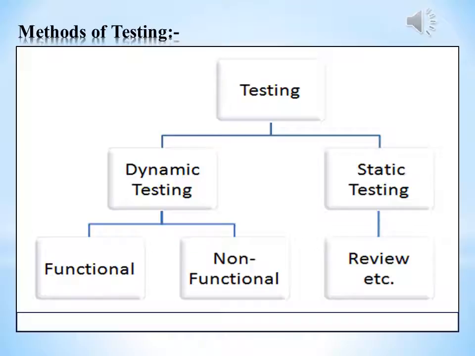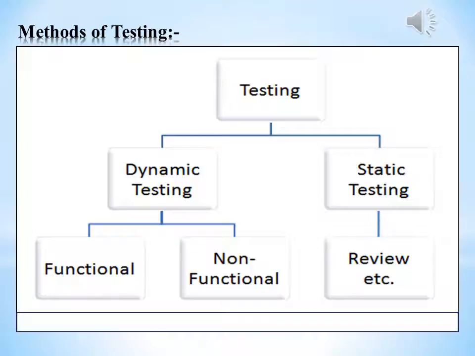In testing, there are two types: the first is dynamic testing and the second is static testing. Dynamic testing is again divided into two parts, functional and non-functional testing.